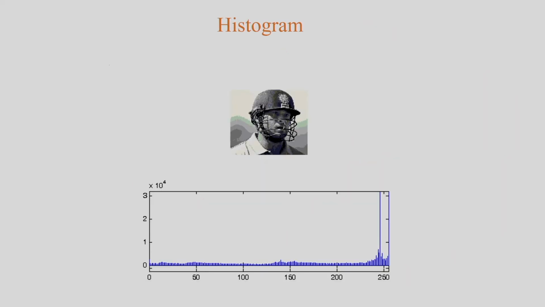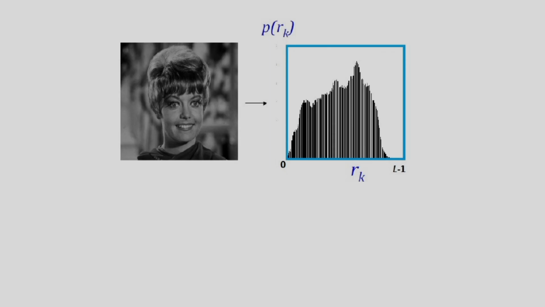In this case, I have shown the histogram of an image. So this is my input image, and I have shown the histogram of the image. In the x-axis, I am considering Rk, that means the input pixel values of the image, and in the y-axis, I am considering the probability of Rk, that is nothing but Nk divided by N. What is Nk?